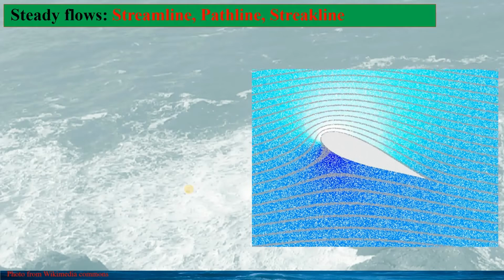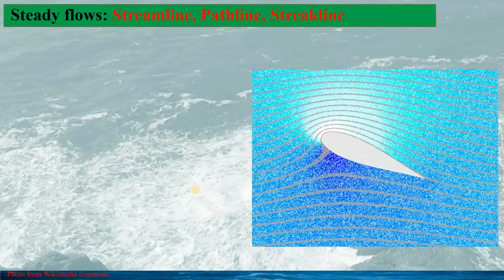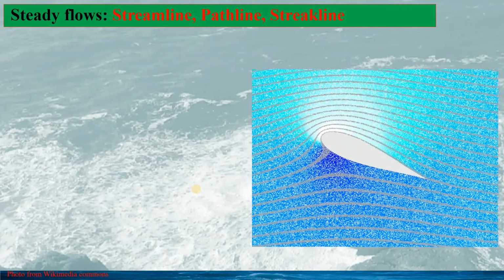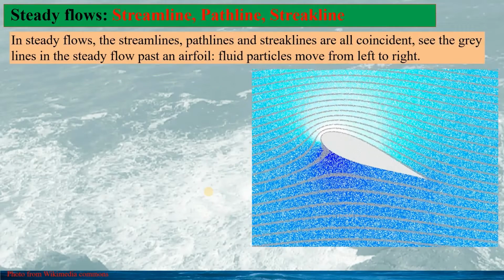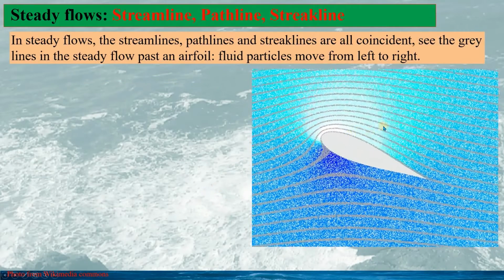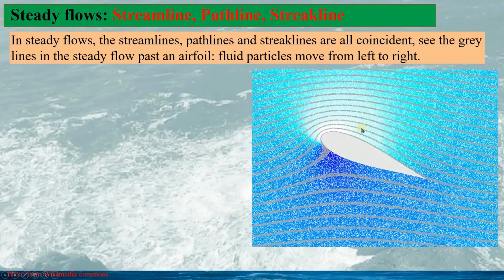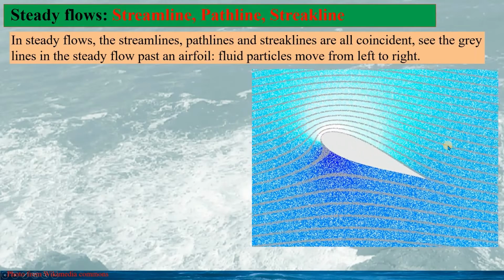In this slide, we will see that in a steady flow, the streamline, path line, and streak line would be all coincident. See these gray lines in the steady flow past an airfoil.